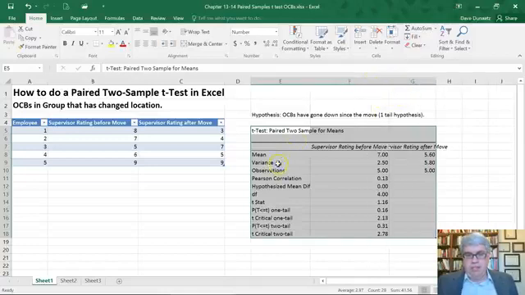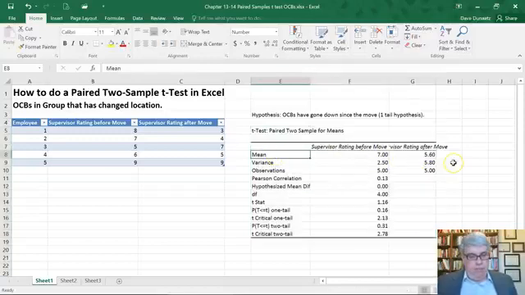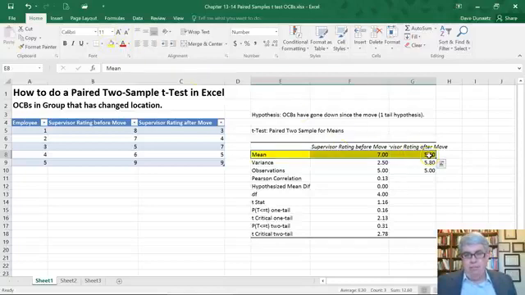And we've got the different statistics here, the supervisor rating before move and the supervisor rating after the move. And what do we have? Okay, so before the move, it was 7, and after it was 5.6. Okay, so far that fits our hypothesis. People aren't helping out each other as much, but is this significant?